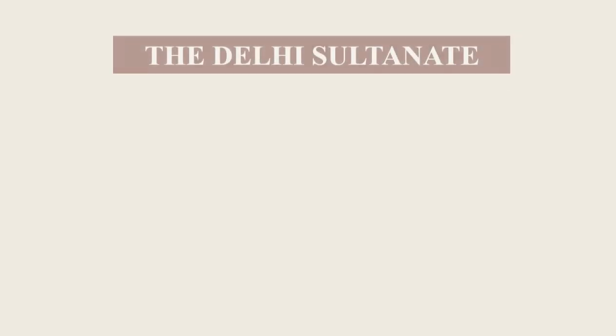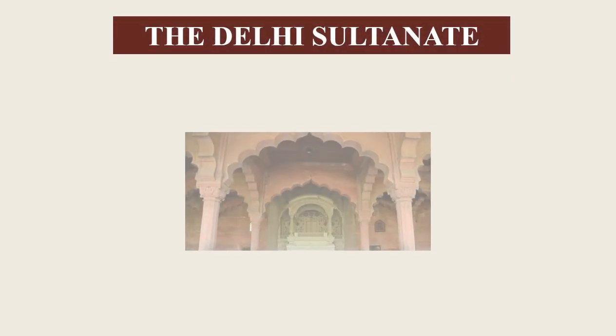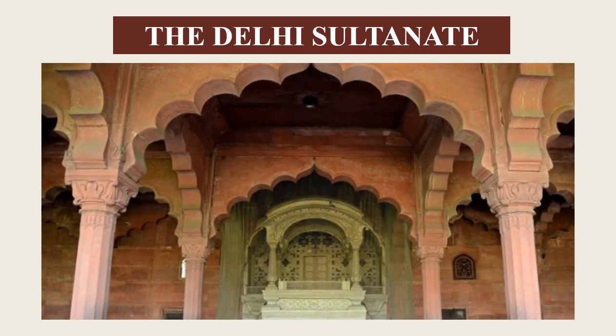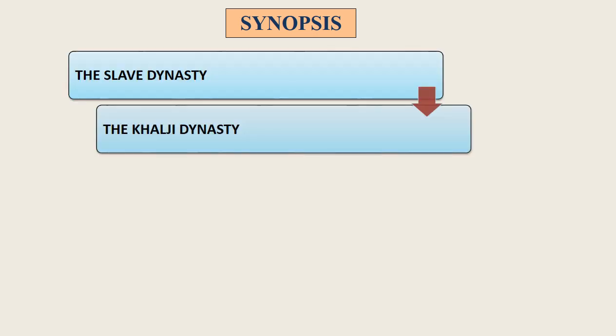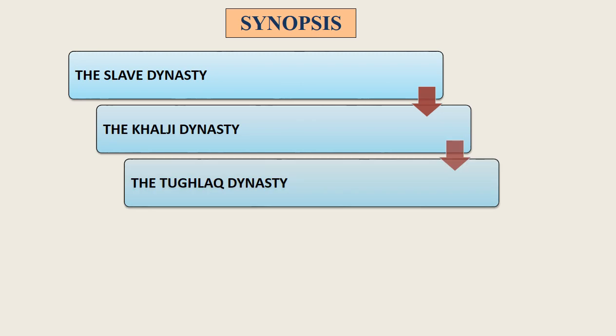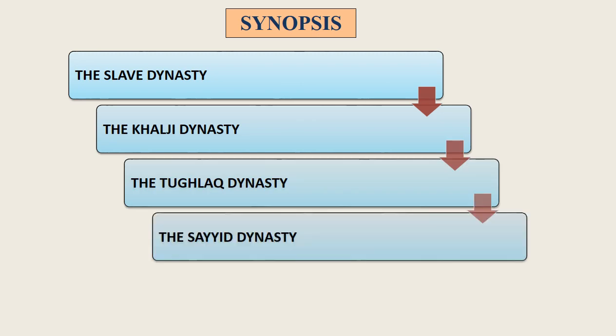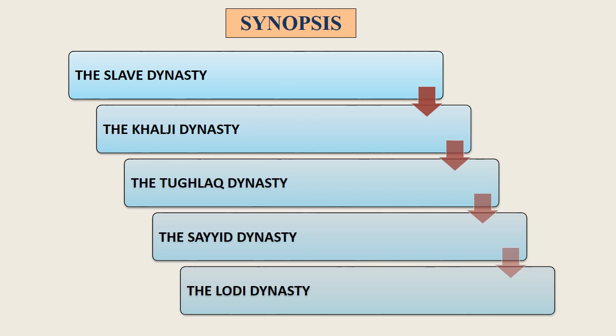Good morning. Today we are going to learn about the Delhi Sultanate. Let's see the subheadings of this chapter. The Slave Dynasty, the Khilji Dynasty, the Tughlaq Dynasty, the Sayyid Dynasty, and the Lodi Dynasty.